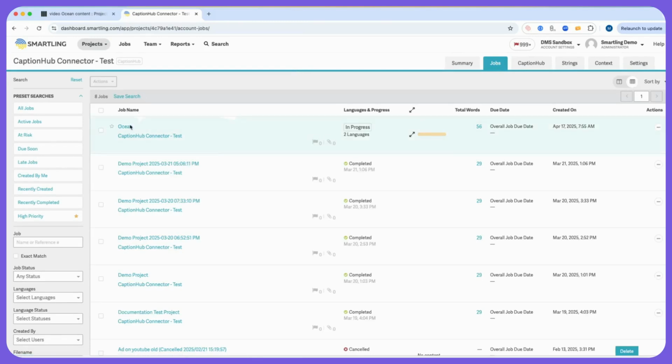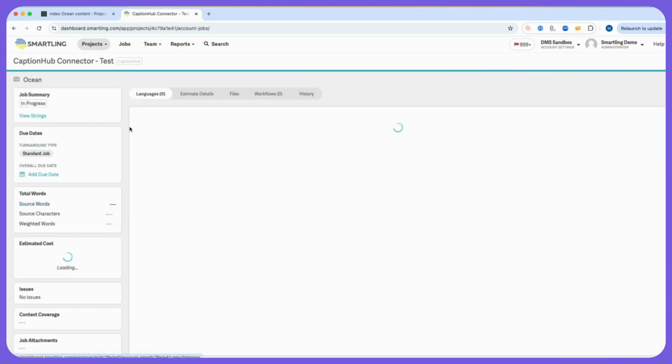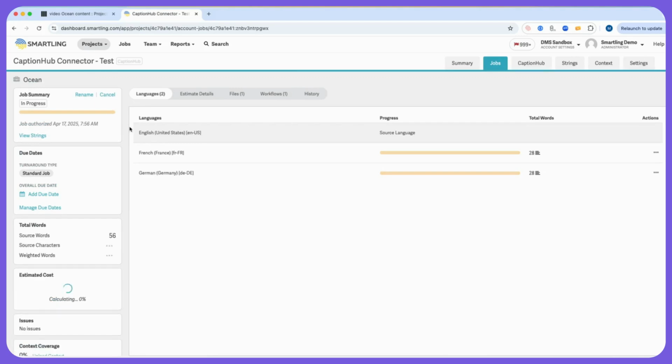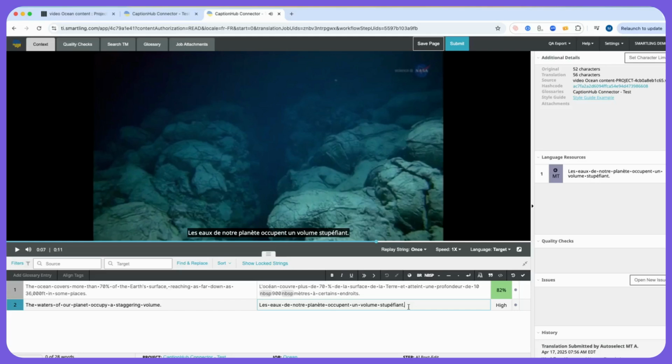However, if you want to be more involved in the process, you can open the translation tool and see what the translators see. Smartling's industry-leading visual context capabilities allows your translators to see exactly where in your video the text will be displayed. This empowers them to understand both visual and linguistic context.